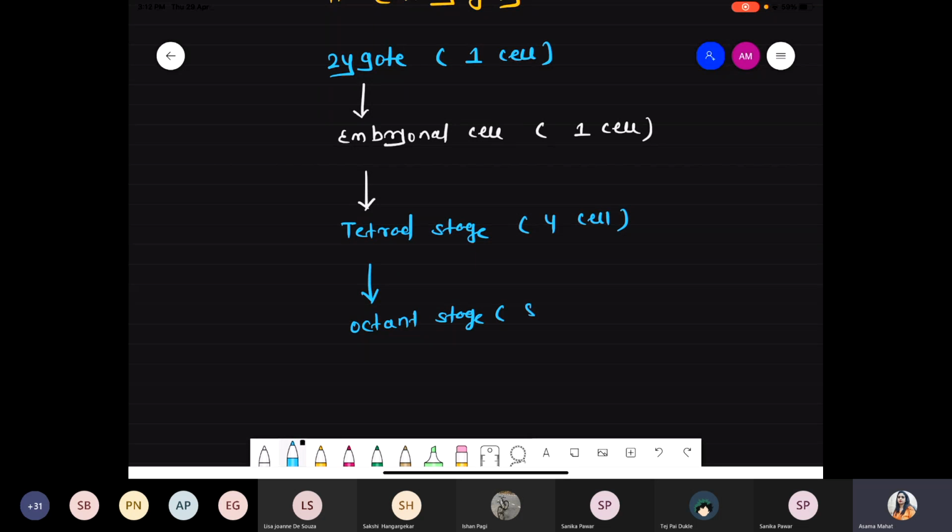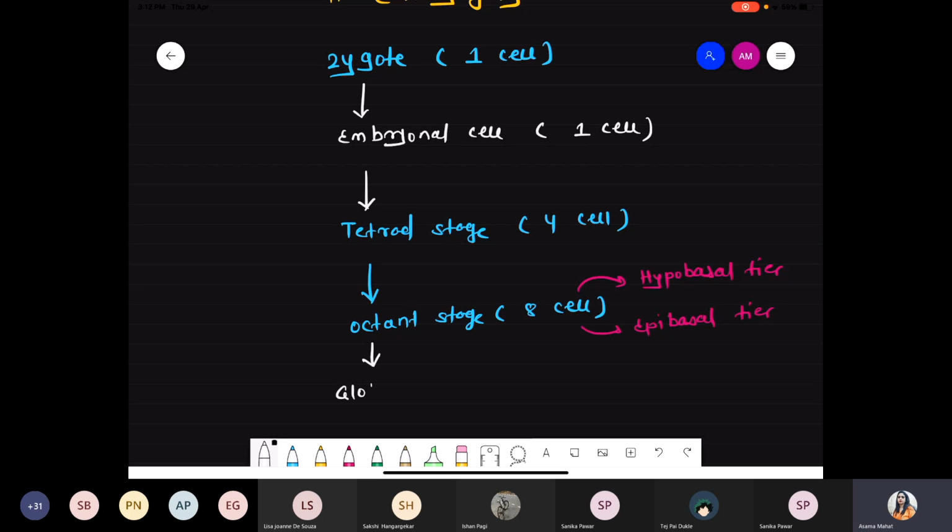Octant stage means a total of 8 cells, which is nothing but the hypobasal tier as well as the epibasal tier. Tier means hypobasal and epibasal.